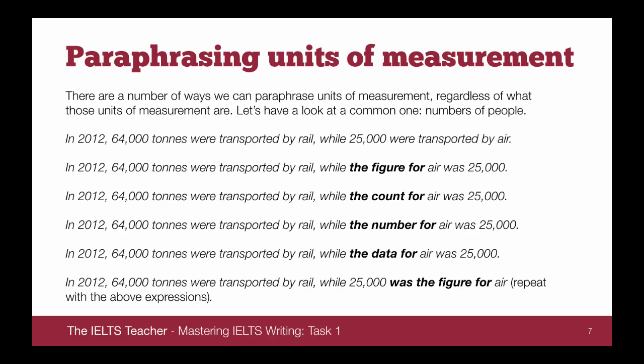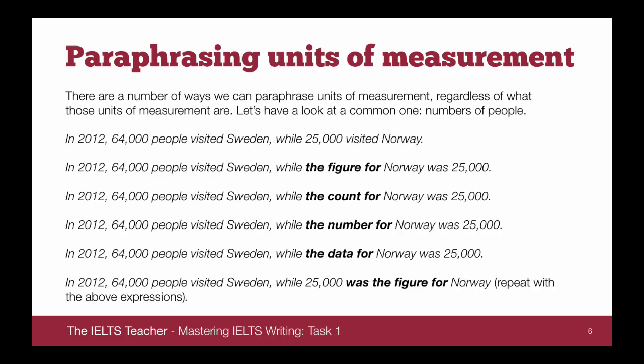So 64,000 tons were transported by rail, while the figure for air, the count for air, the number for air, the data for air, 25,000 was the figure for air. All of these also work. It's a very flexible way of paraphrasing language. Hopefully that gives you a little bit more flexibility with the language. Go ahead and try to use this paraphrasing technique in your next response.